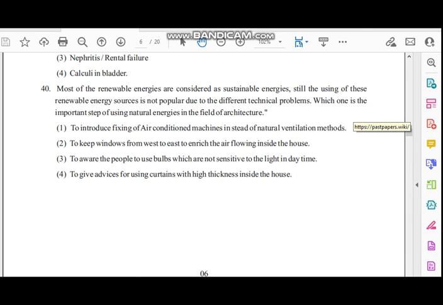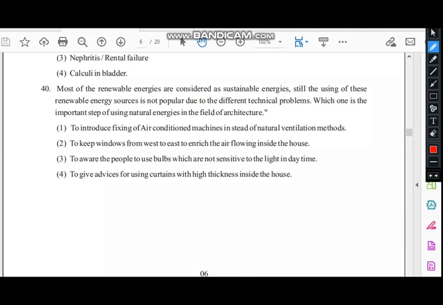In the 40th, most of the renewable energies are considered sustainable energy. Still, the use of these renewable energies is not popular due to different technical problems. Which one of these is an important step in using natural energies in the field of architecture? Architecture means the field where we construct mostly houses. So the first one: to introduce fixing of air conditioning machines instead of natural ventilation methods. This is one method in using natural energies.